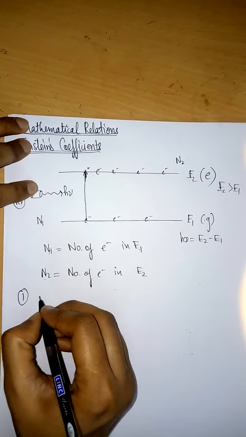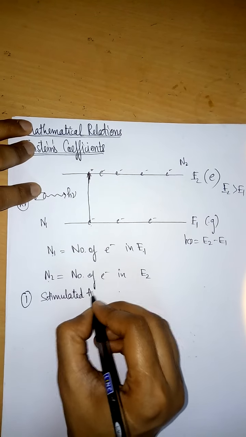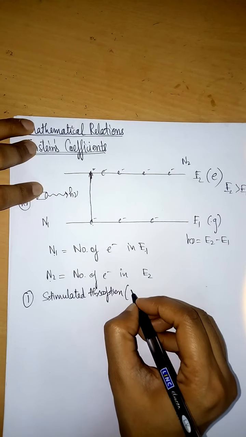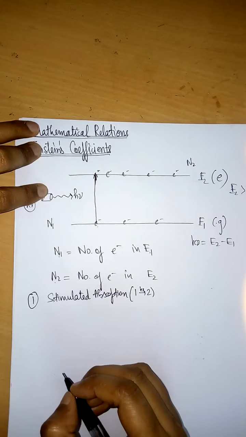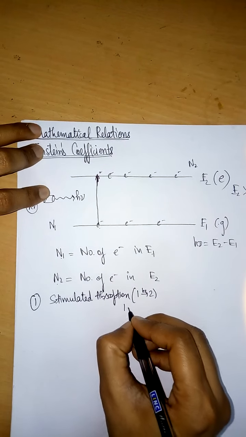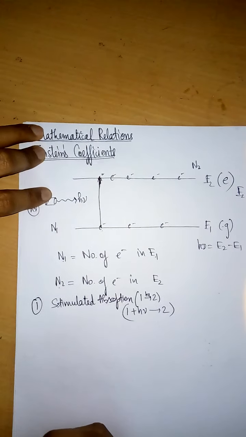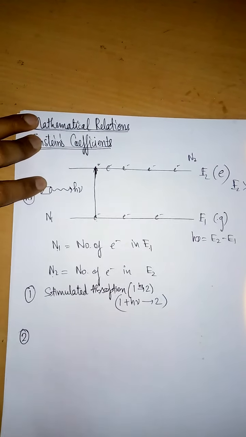So first, stimulated absorption. In short we are writing that the electron is jumping from 1 to 2 after absorbing h mu energy, or you can write 1 plus h mu goes to 2. Now the second process, spontaneous emission.